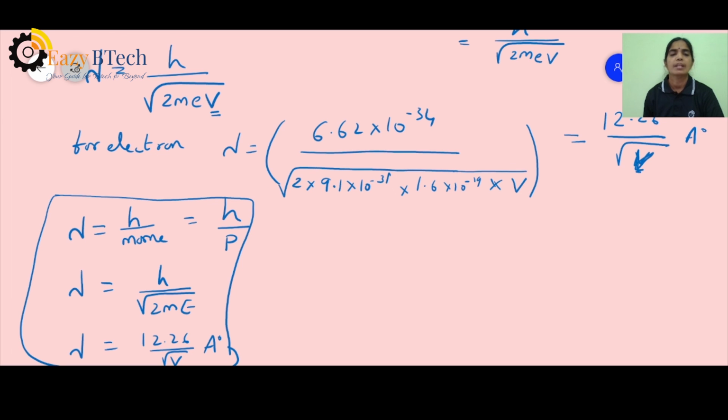If we have this, we can have any sort of numericals based upon momentum or voltage to be solved. So we will generally have numericals from this concept using de Broglie's wavelength of h by p, or h by root of 2meV, or 12.26 by root V Armstrong units, where capital V represents voltage.